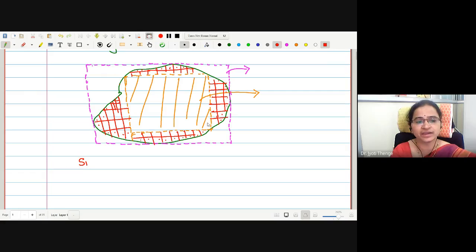Let me call the area of this big orange rectangle S1. Then let me add up these small squares, correspondingly named S2, S3, S4 and so on.